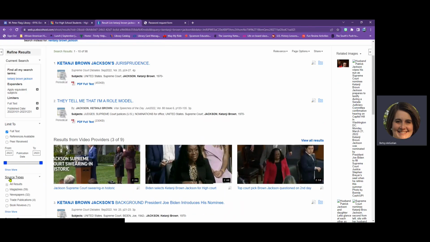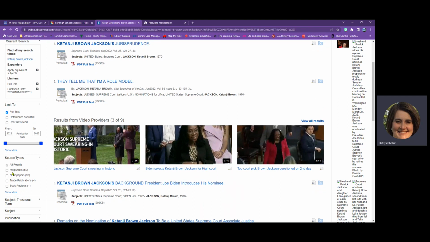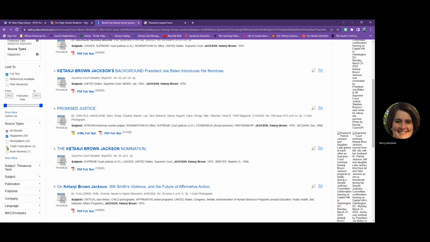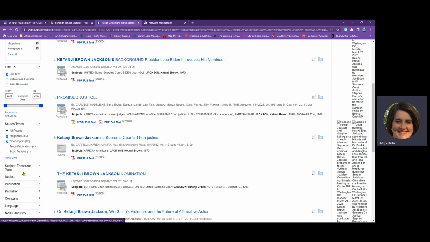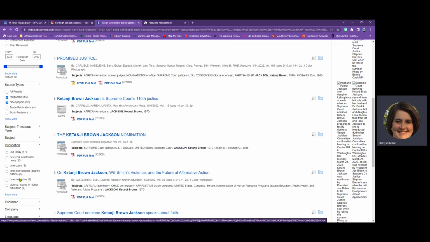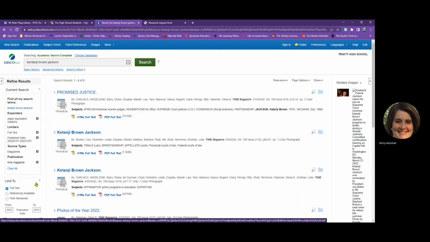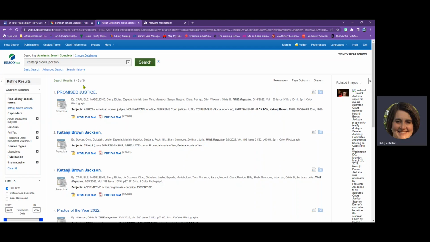Under the date range, you can further limit to source types. Let's look at only magazines and newspapers. Under publication, you can further limit to a specific publication. I'm going to limit just to Time magazine. Now I'm only sorting through 6 results instead of 192.